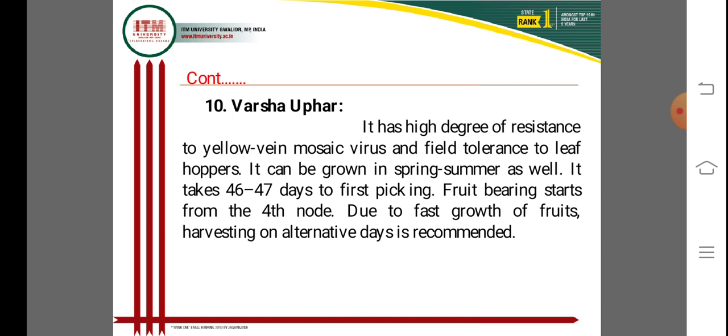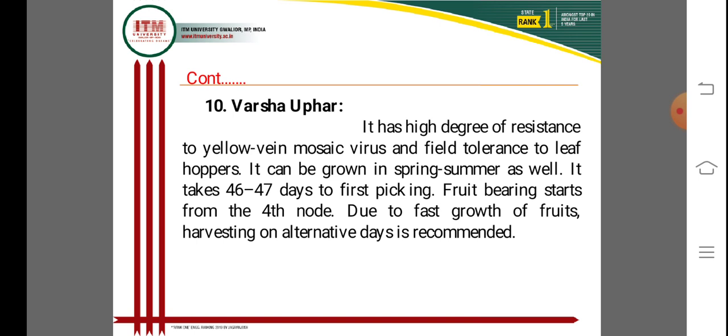Next is Varsha Uphar. It is an important variety with resistance to yellow vein mosaic virus and field tolerance to leafhopper. It can be grown in spring summer as well as rainy season, and it takes 46 to 47 days to first picking of the fruits from sowing of seed.